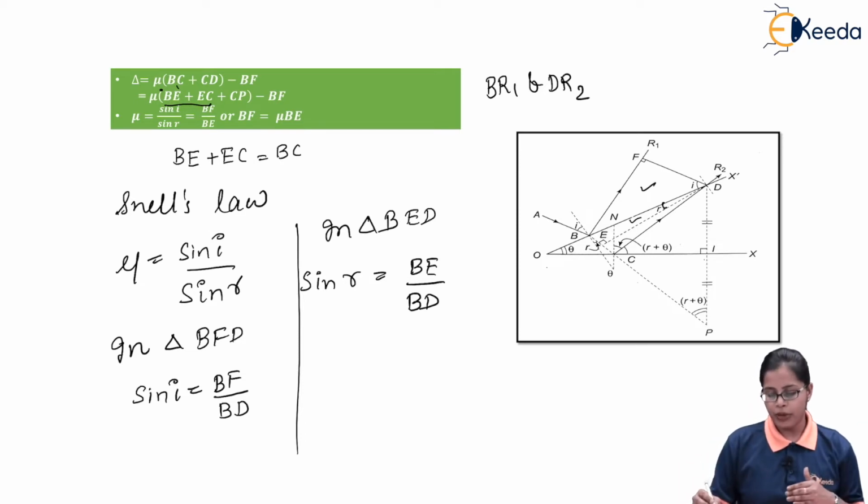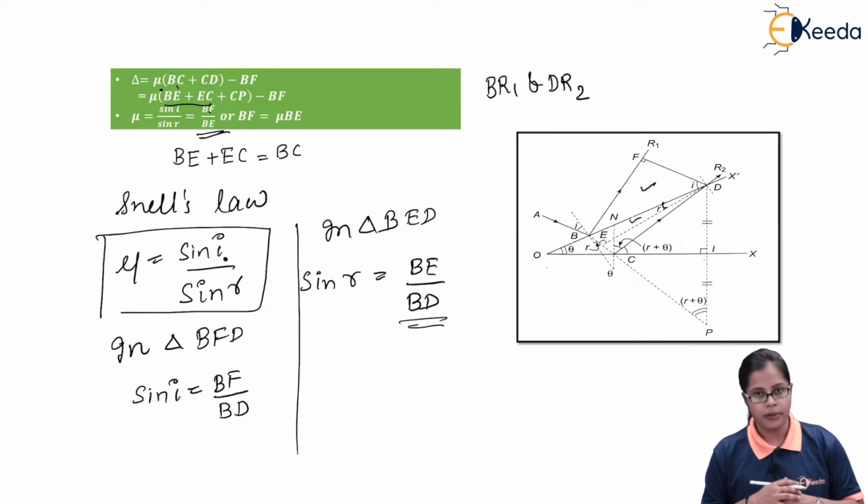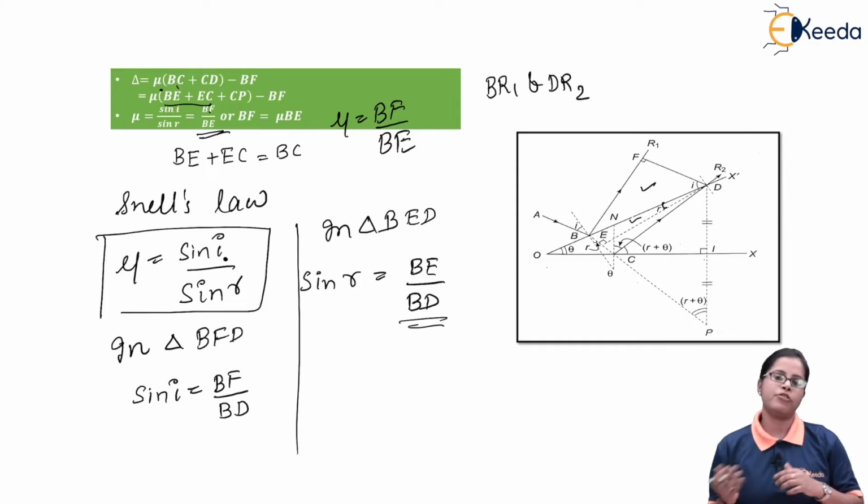Using these two values in Snell's equation, we get sine i divided by sine r as BF upon BE. And as we get mu equal to BF upon BE, we can write the value of BF as mu times BE. So we have found the value of BF, which is mu times BE.